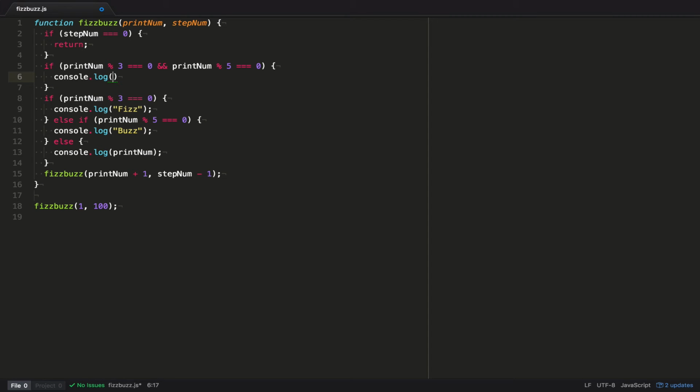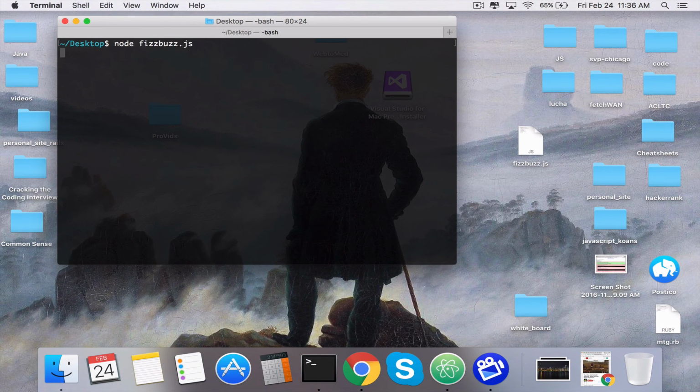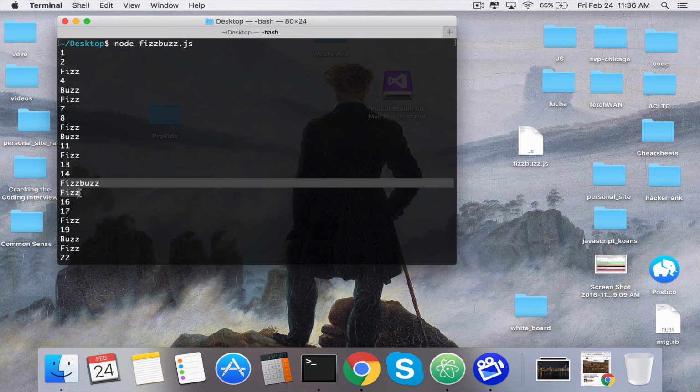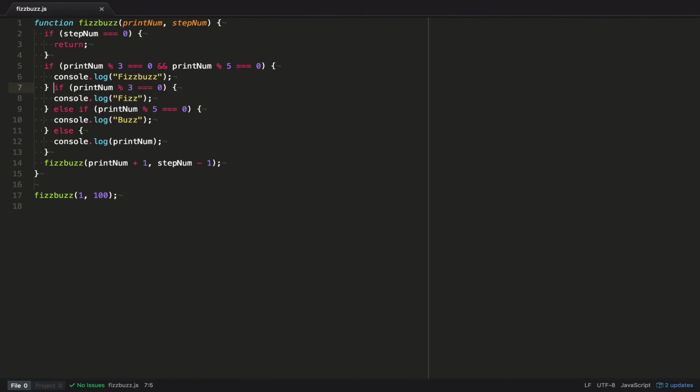Console.log Fizzbuzz. So we want to turn this into an else statement. If we leave it like this, let's see what's going to happen. Yeah, you see 15, it kind of throws it off. So we have to turn this into an else statement.